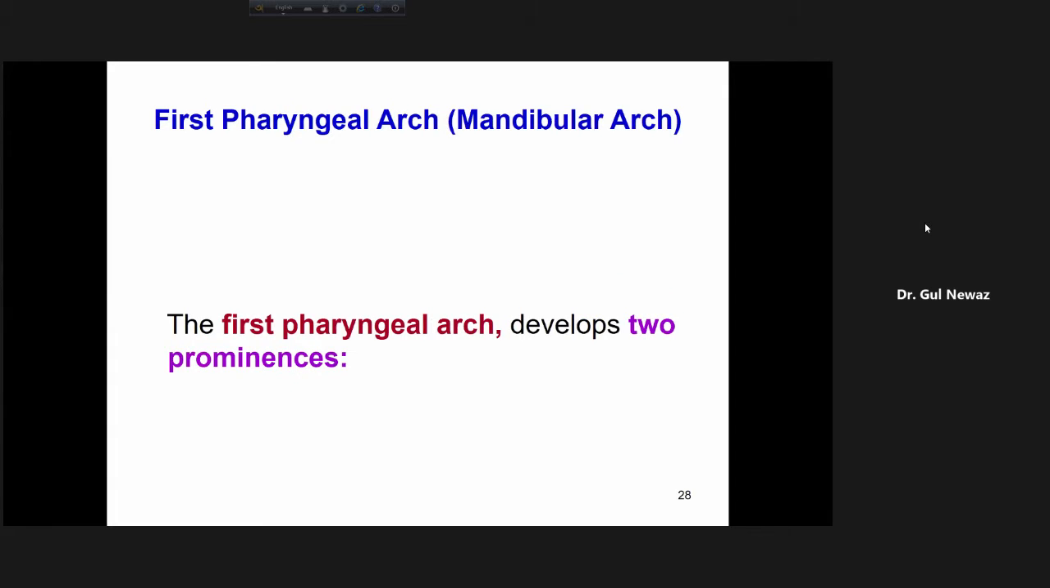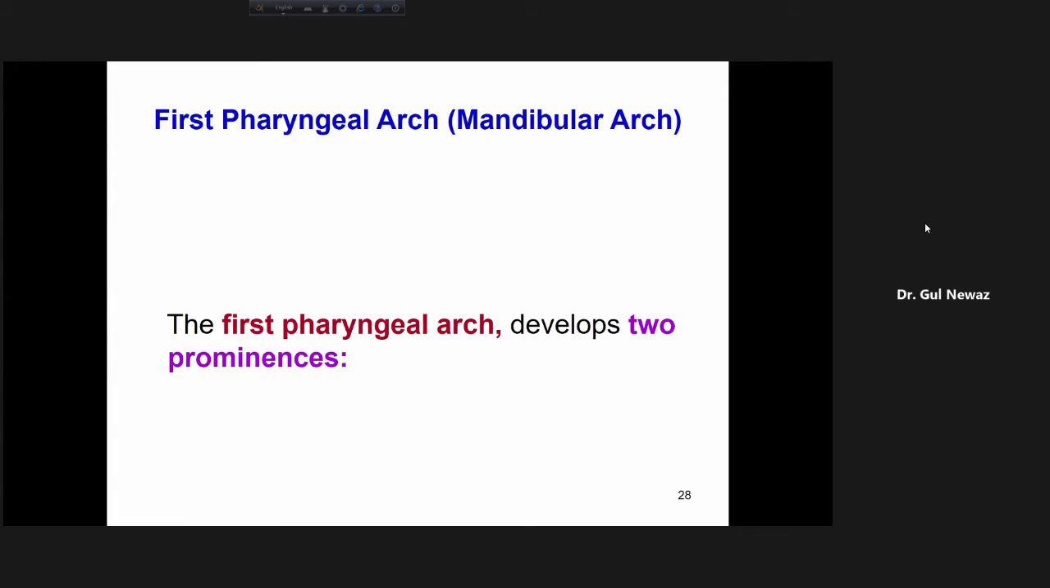Now, the first pharyngeal arch, which is also known as the mandibular arch. These are important, remember. It will come in the exam. How many pharyngeal arches are there? 5. What are those? 1, 2, 3, 4, and 6. What about the 5th? The 5th pair usually disappears.